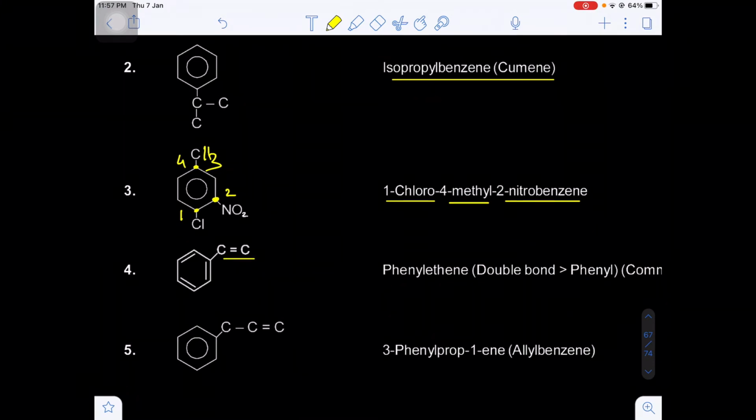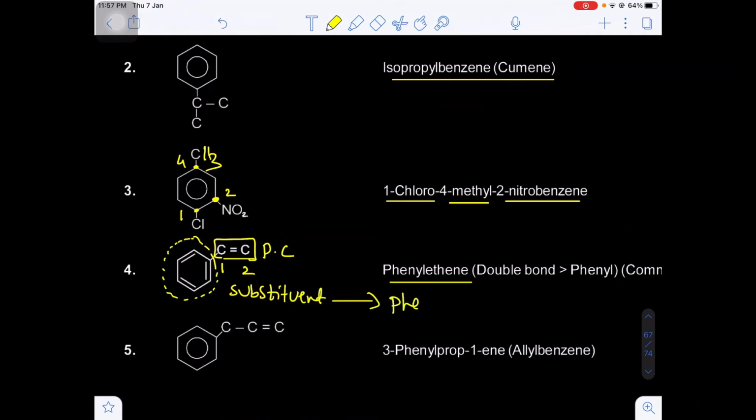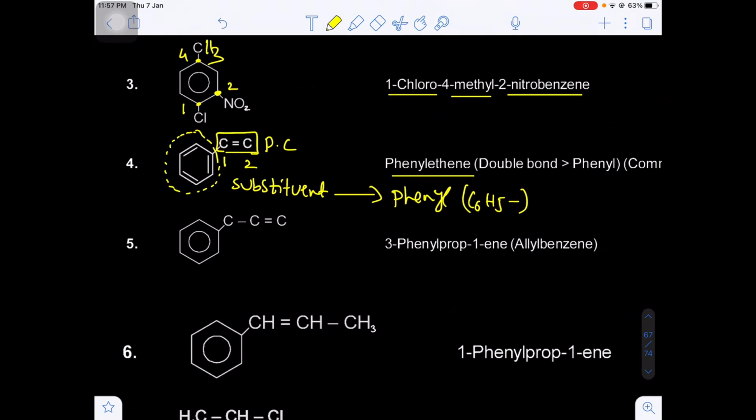Now this is the ethenyl. So phenylethene, actually this should be the parent chain. This is the first carbon, this will be the second carbon. Now, if benzene is considered as a substituent, it is known as a phenyl group, nothing but C6H5, phenyl substitution. Now here there is an unsaturation in the side chain, so the side chain will be treated as the principal chain.